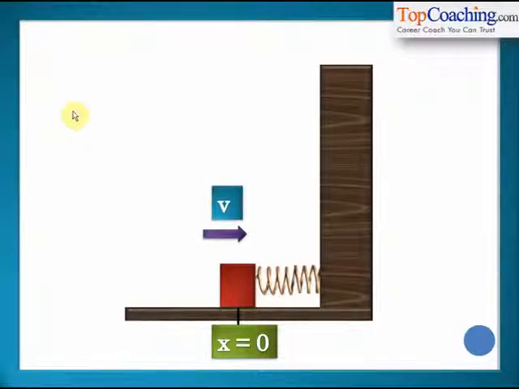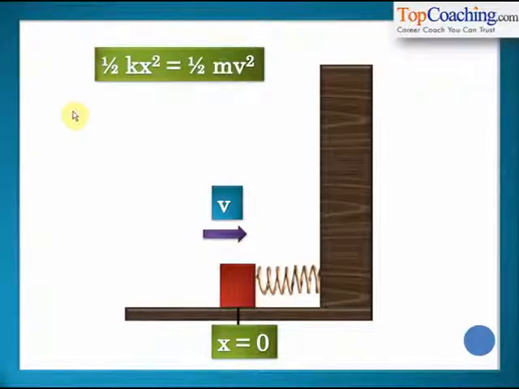However, it does not stop there. You see, the force F equal to kx gives this block some velocity. This velocity is still v when the block reaches the x equal to 0 coordinate. Therefore, the net potential energy of the spring gets converted into the kinetic energy of the block when the block again reaches x equal to 0. Its velocity is v, so its kinetic energy is half mv square. The spring is unstretched and the block is in equilibrium even now. However, it has a velocity v, and this velocity v makes the block move towards the right.